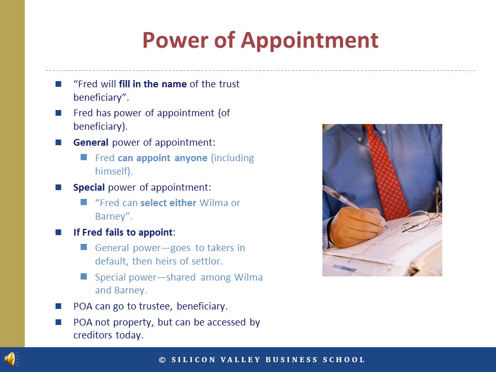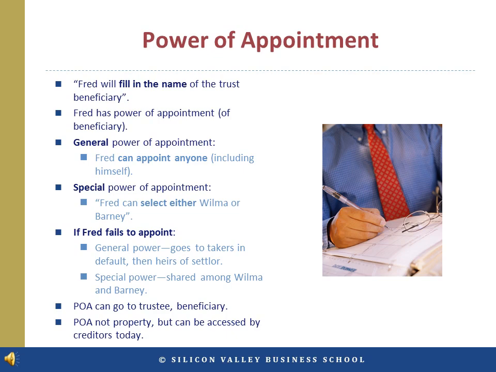With a general power of appointment, Fred can appoint anyone, including himself. Under a special power of appointment, such as "Fred can select either Wilma or Barney," Fred can select the beneficiaries from a small number of candidates. So what happens if Fred fails to appoint anyone?